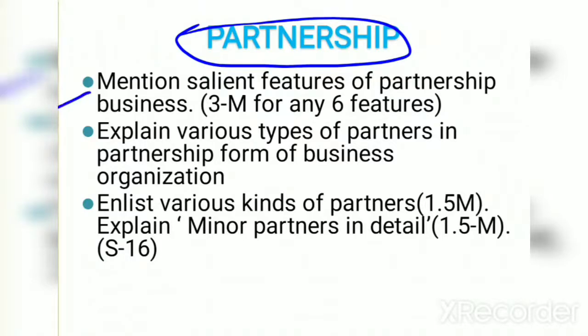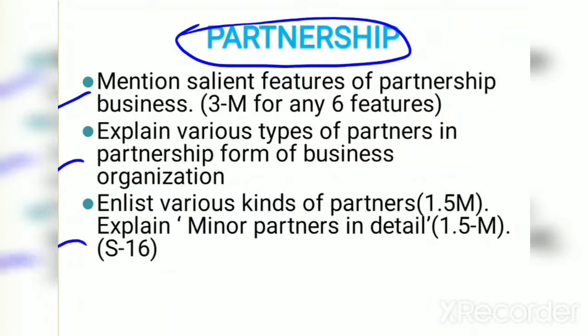First, mention the salient features of partnership business. Here you have to mention the salient features of partnership. They have asked 6 features for 3 marks. You can write 6 of them. Next, explain various types of partners in partnership form of business organization. Here you have to explain the different types of partners in the business organization.